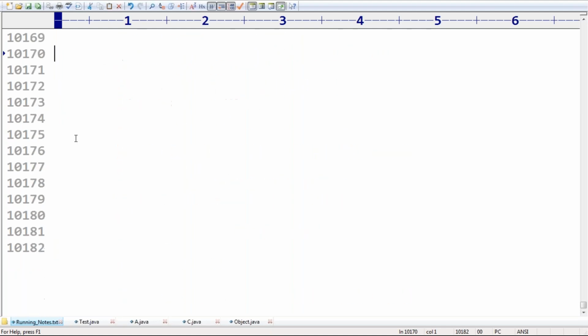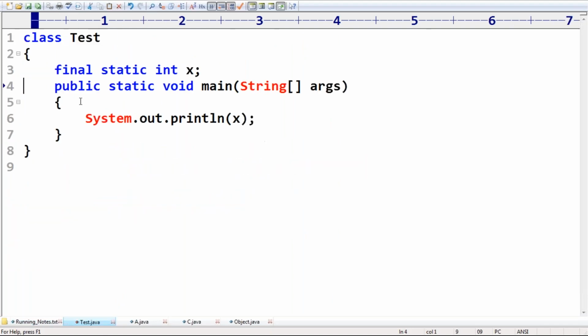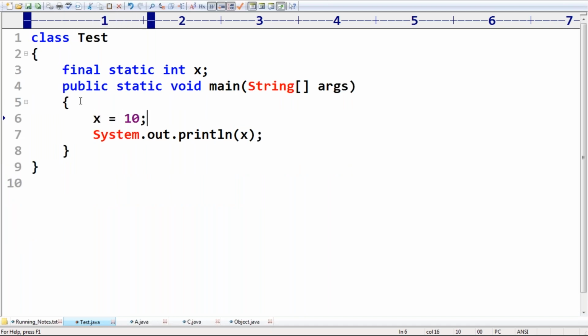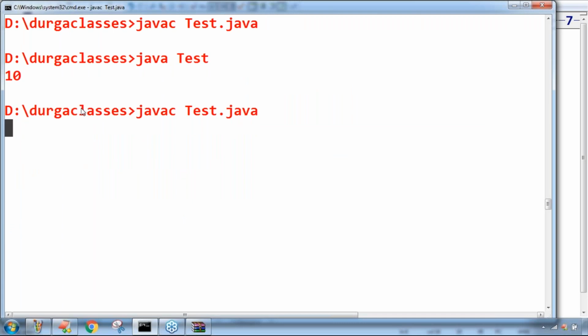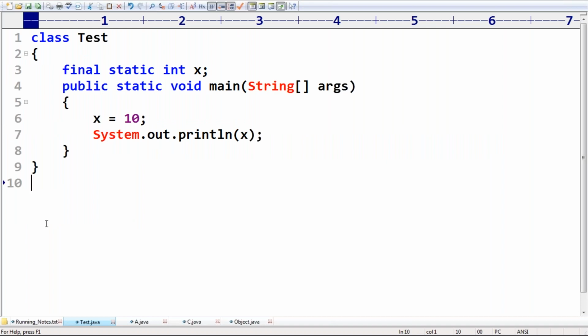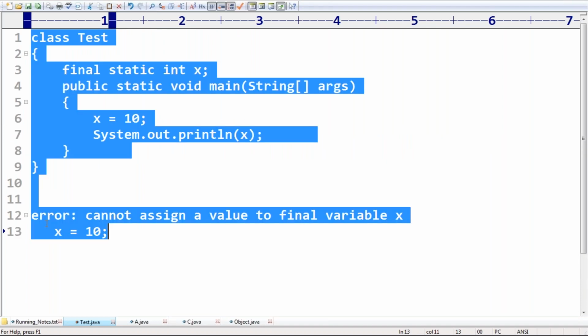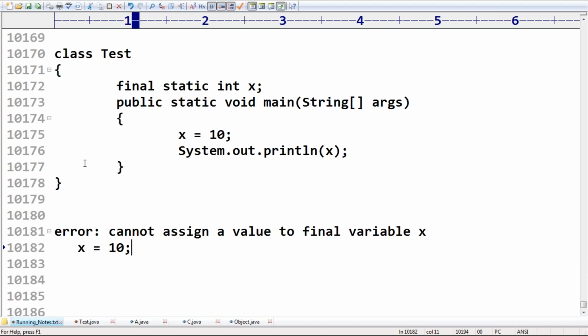Here, if I perform initialization inside the main method, which is a static method, the compiler will complain: cannot assign a value to final variable x. Take very special care about this terminology. Before class loading, the static block will be executed along with that initialization. Any doubt about this?